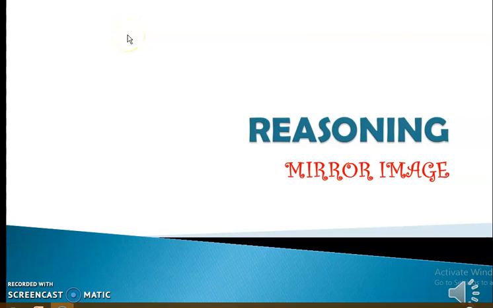Today we are going to start the non-verbal section of reasoning, and the first topic of it is mirror image. So let's learn together.